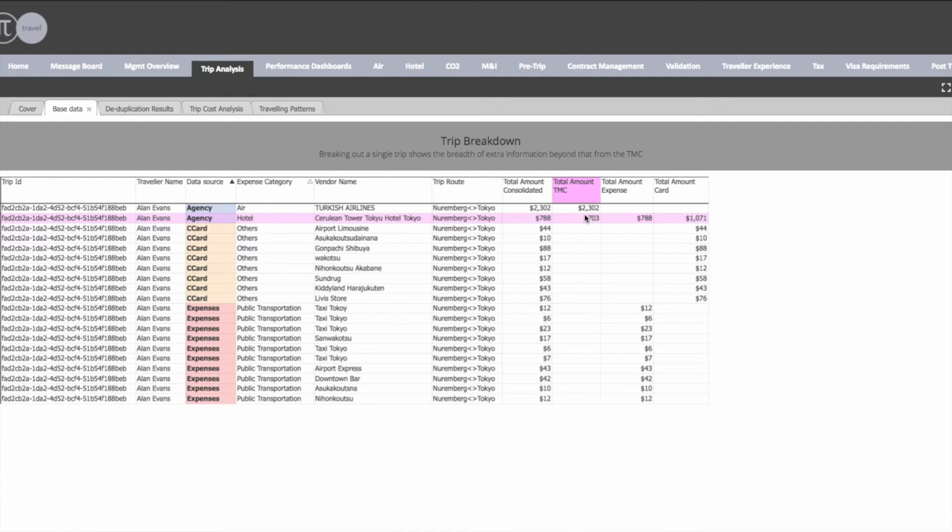We can see the total amount that's been consolidated in the end has been $788, but there are 3 separate amounts on the TMC expense. Maybe the expense, there was Wi-Fi, breakfast that was included on policy, and then there's a different amount on card. Maybe that was cocktails, dinner that were not within policy. But if you try and aggregate all of those into a database or an Excel file, that'll look like 3 separate amounts. Very likely it's invoiced at 3 separate times, and potentially even with 3 separate hotel names.